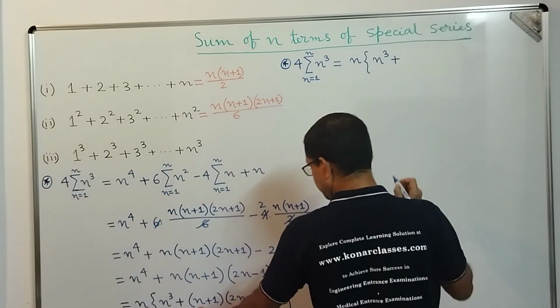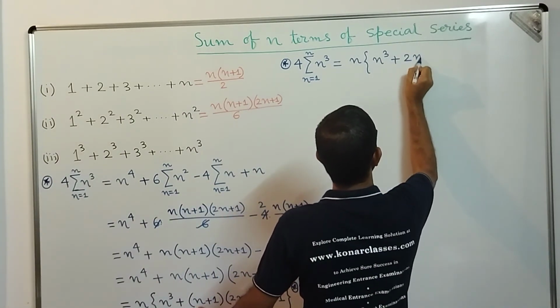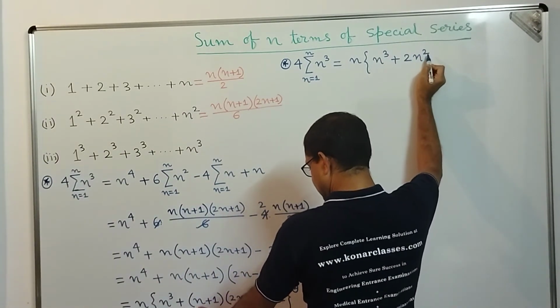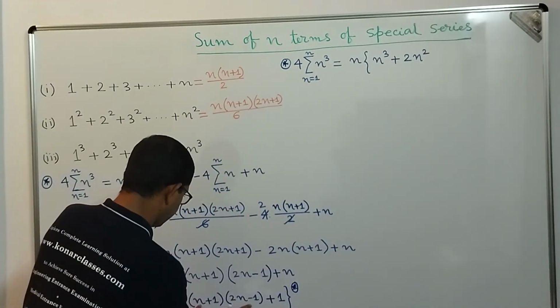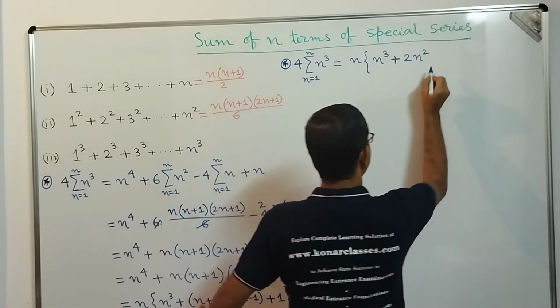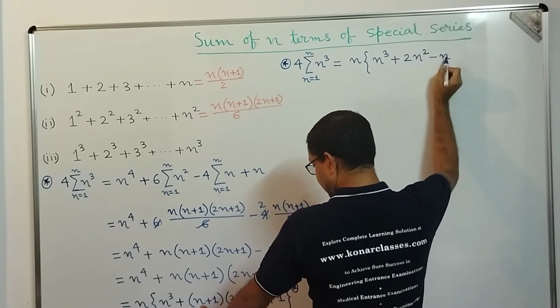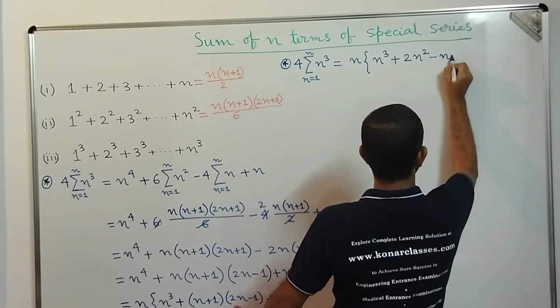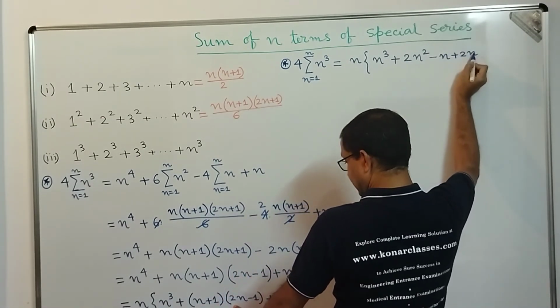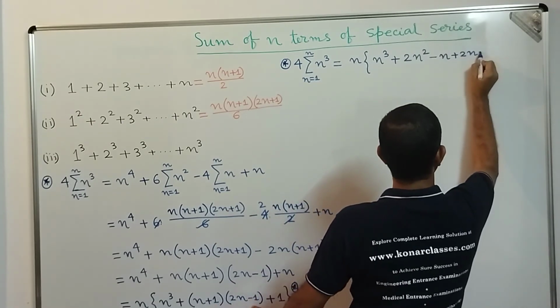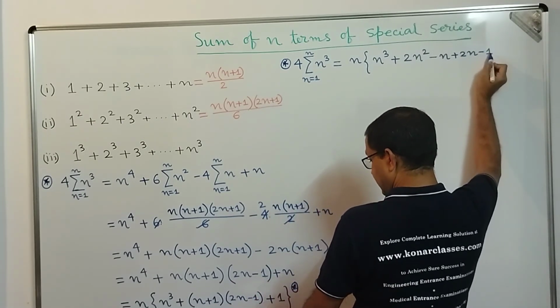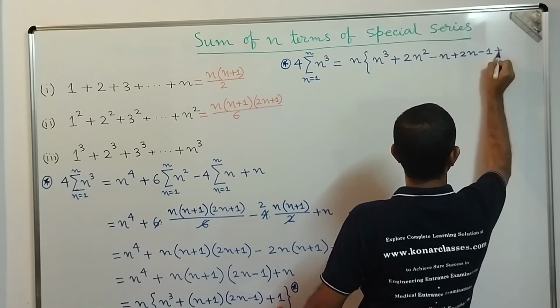That becomes n into 2n, that is 2n square, correct? n into minus 1 becomes minus n, then 1 into 2n becomes 2n, then 1 into minus 1 becomes minus 1, and here it is plus 1.